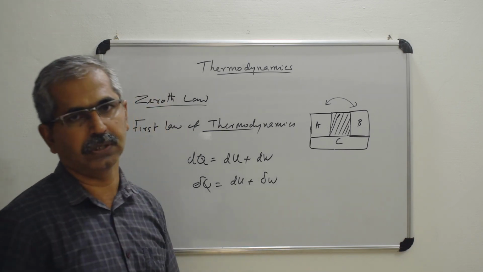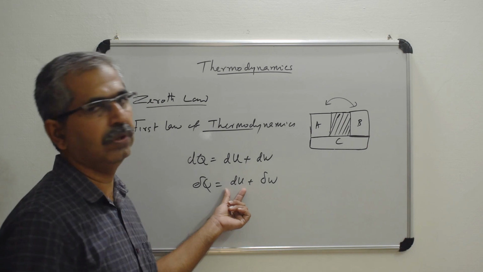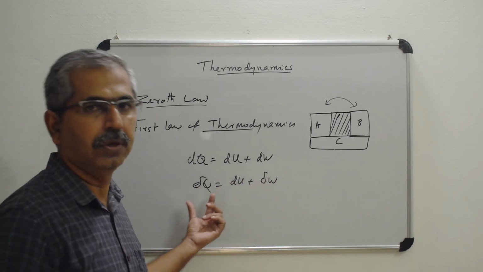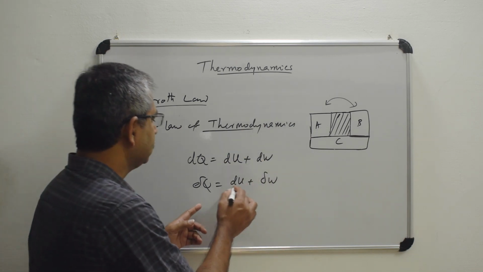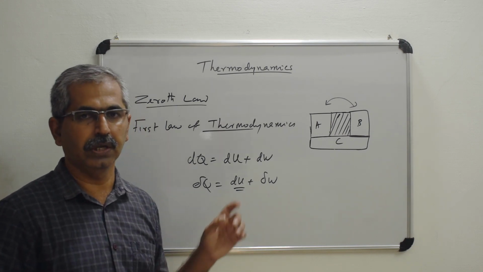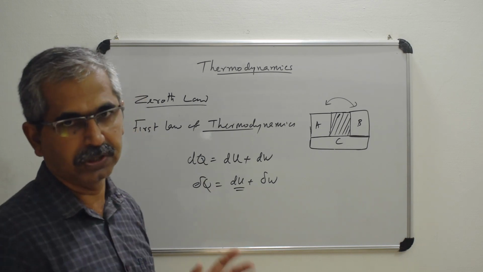This is also written that way because dU is an exact differential, and these two are not exact differentials. The meaning is that this dU is a term that depends only upon the initial and the final states of the system.